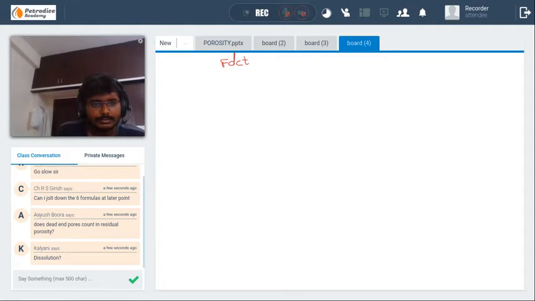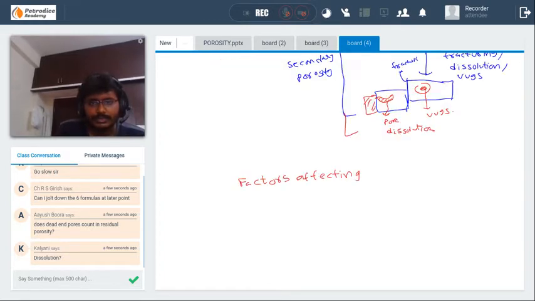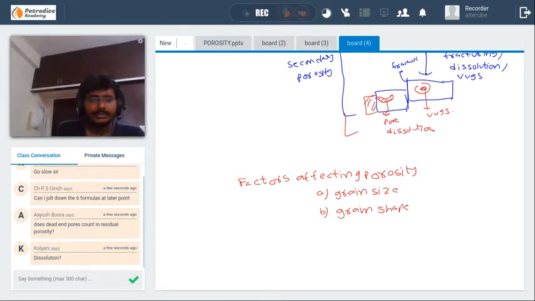Factors affecting porosity. One is grain size, grain shape, and their grain packing arrangements.